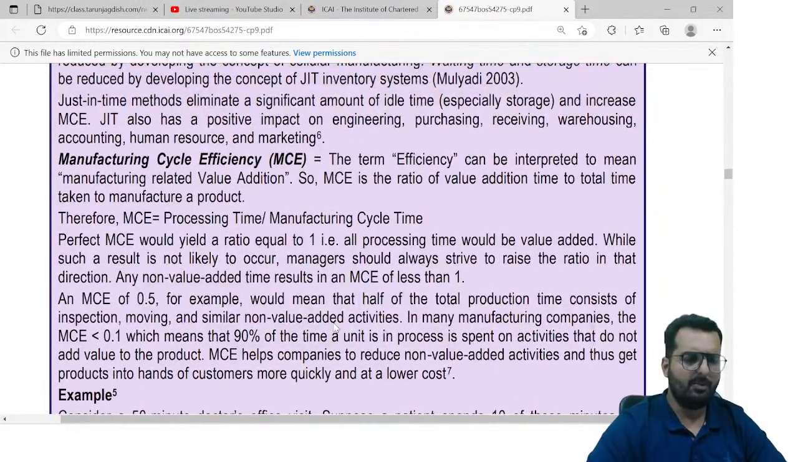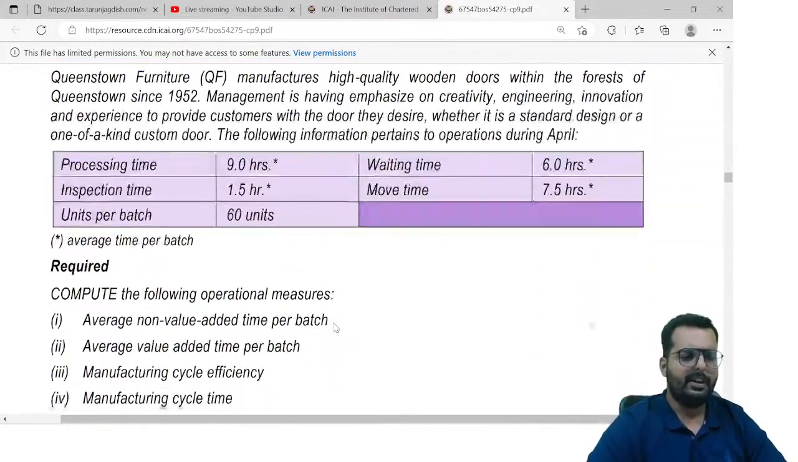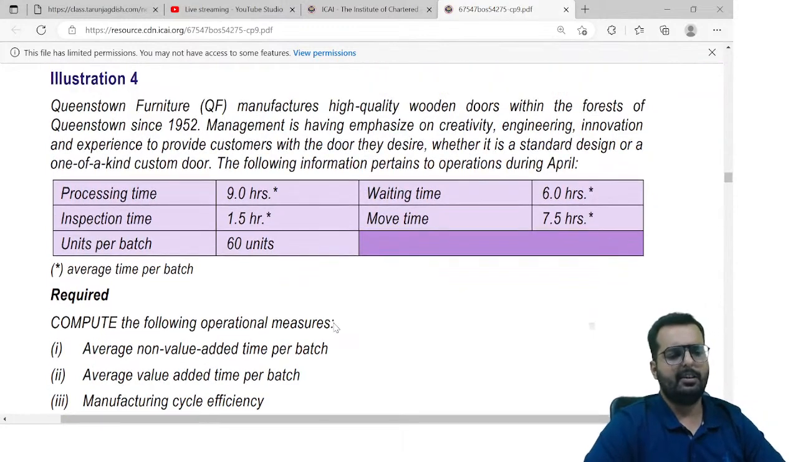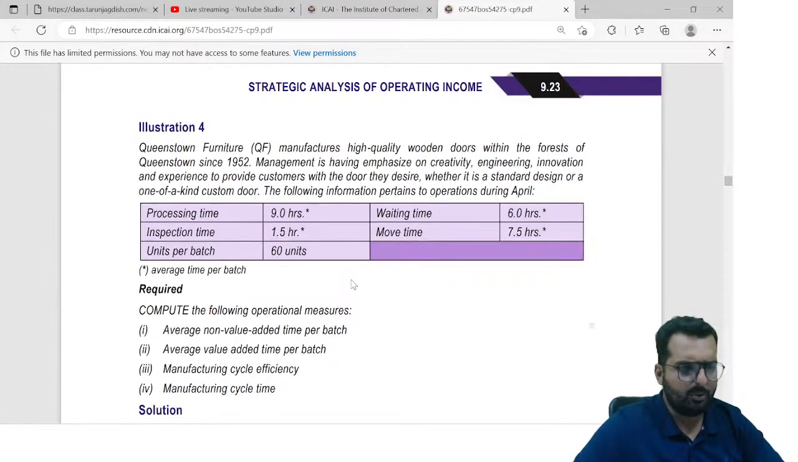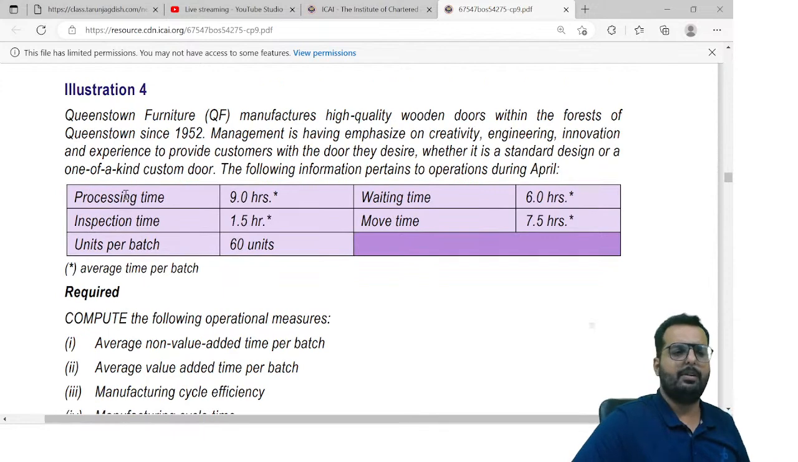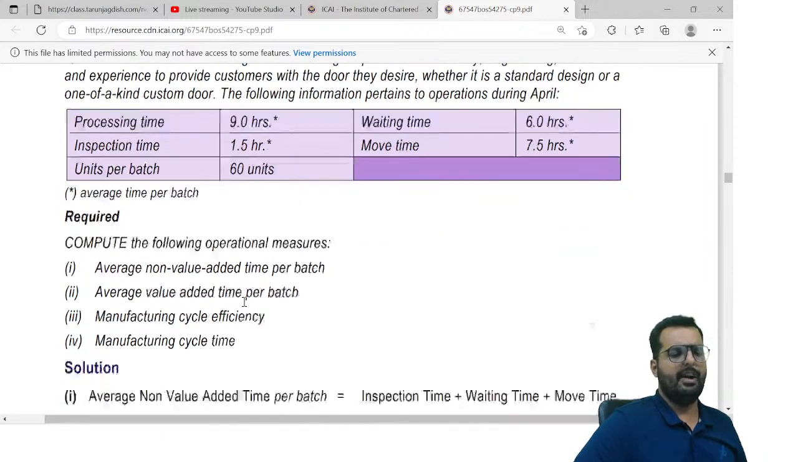MCE we just learned now. We'll do a problem. Yes, illustration number 4. It's a very easy problem. We can discuss and do this over here. Processing time, everyone tell me, value added or non-value added? Value added. Inspection time, non-value added. Waiting time, non-value added. Move time is also non-value added.